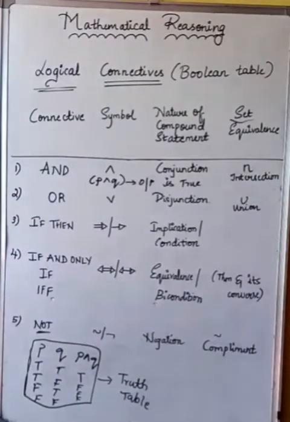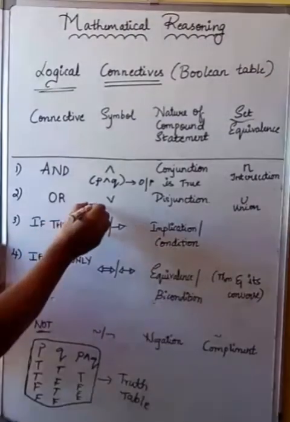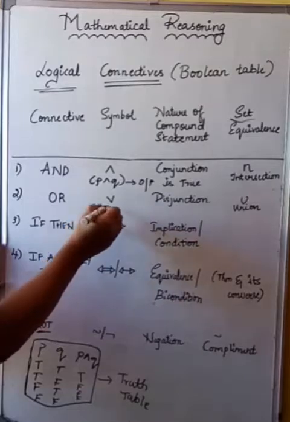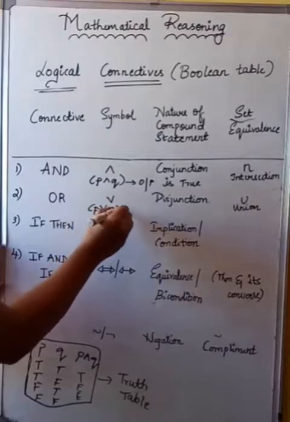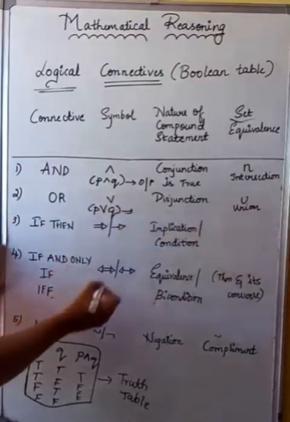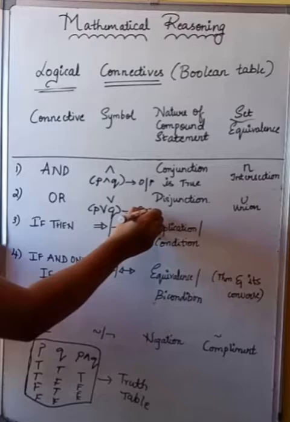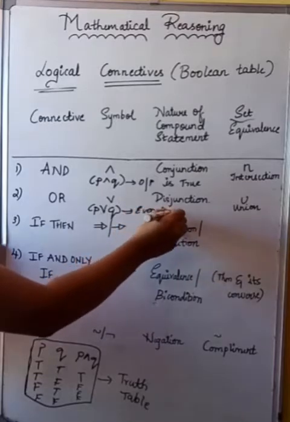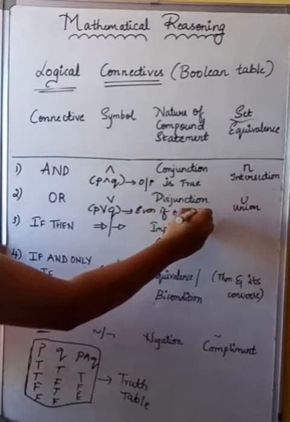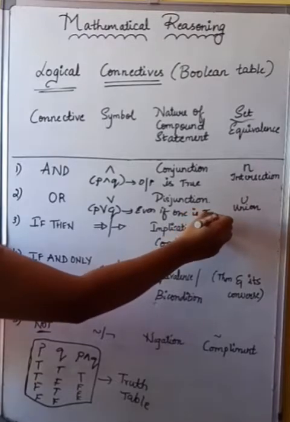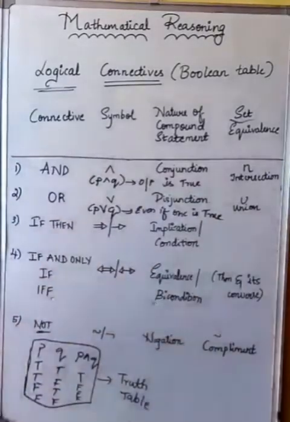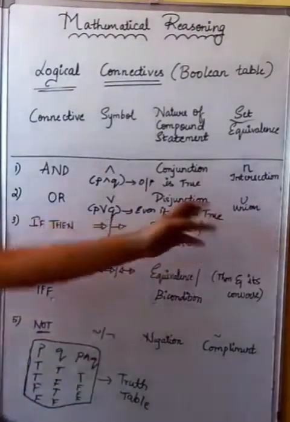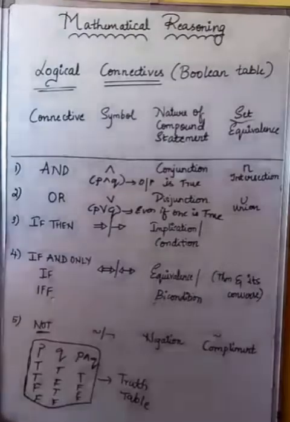So here, what does OR do? OR means output is true even if one of them is true. So here this will be denoted as P or Q. Even if one is true, can you just check? Even if one is true, then the output remains true only.